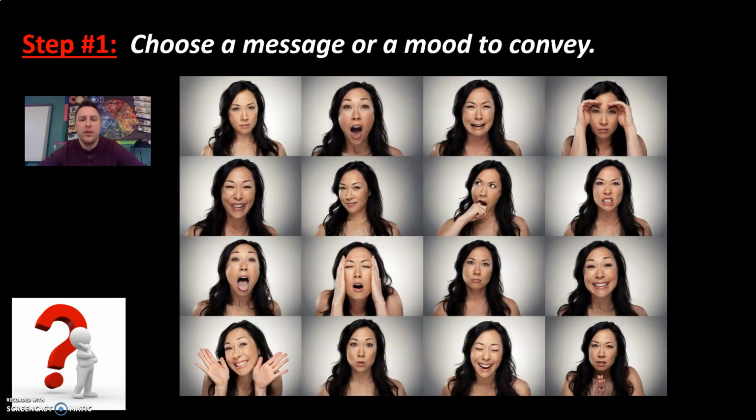So like this woman in front of us, if your mood is angry, you can see the image of her on the far right in the second row where she looks angry, and then another one where she looks shocked or sad or silly or even suspicious, like she knows something we don't. So hopefully this can help you brainstorm a certain mood if you don't have one already. But please remember that is one of the main focuses of this assignment.